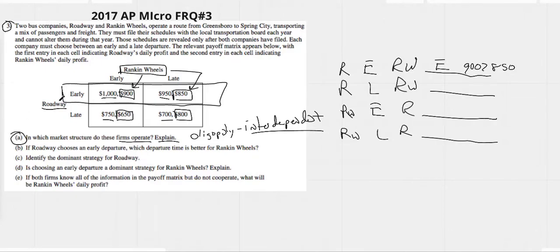All right. What if Roadway went late? Now we're in the bottom quadrant here. If Roadway goes late, Rankin has two choices again, either to go early or to go late. We can see that Rankin Wheels will go late because 800 is greater than 650. Let's get rid of some of this so it's easier to see.